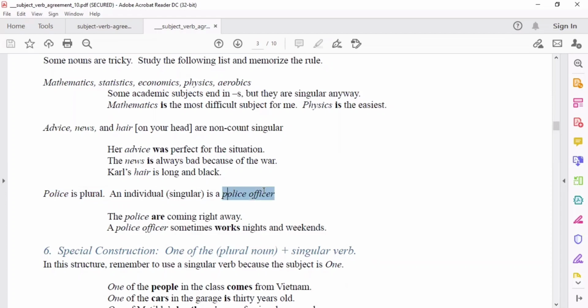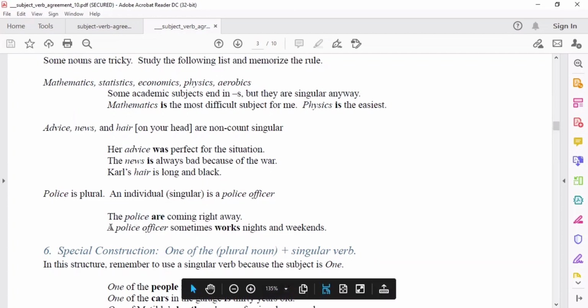Kapag police officer, that is a singular, so it has to take a singular verb. Okay? For example, the police are coming right away. Yung word ay police, so that is a plural. So basically, we are to take a plural verb, which is are.